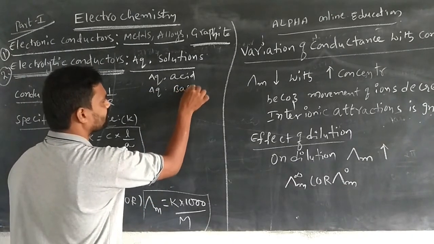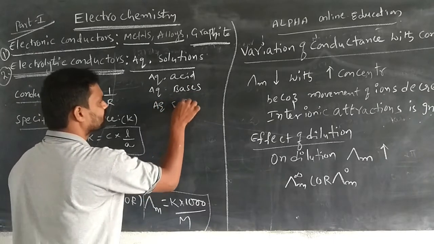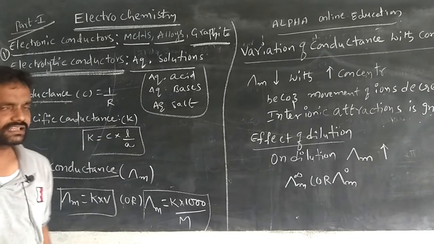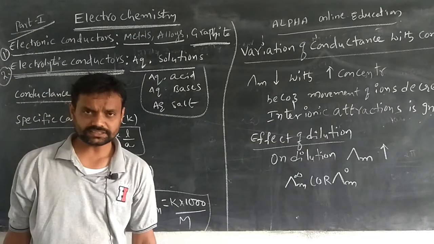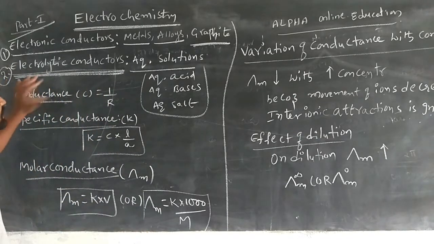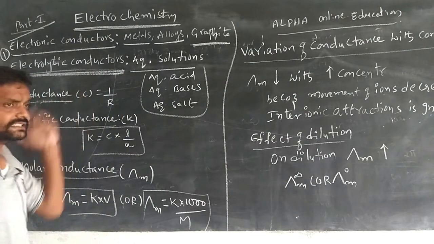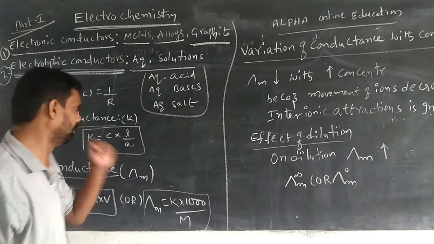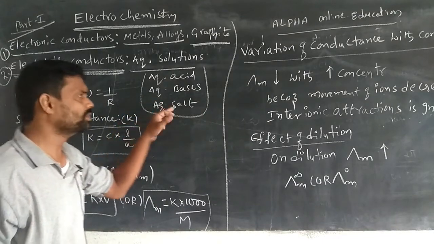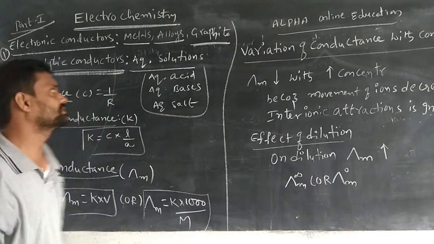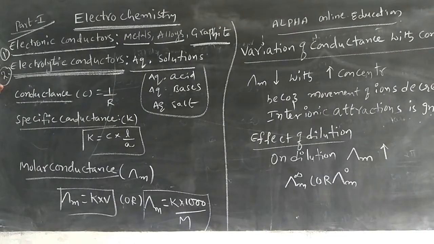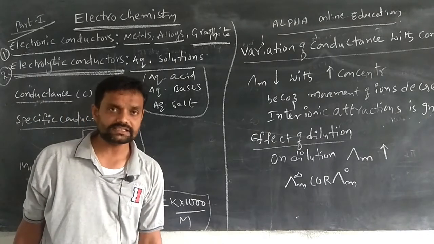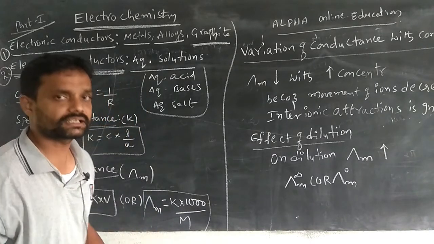Aqueous bases and aqueous salts. So aqueous solutions are nothing but aqueous acids, aqueous bases, and aqueous salts. These are examples of electrolytic conductors. That means in these types of conductors, conductivity is produced by the movement of ions. That is called an electrolytic conductor. So there are mainly two types of conductors: one is the electronic conductor, and the other is the electrolytic conductor.